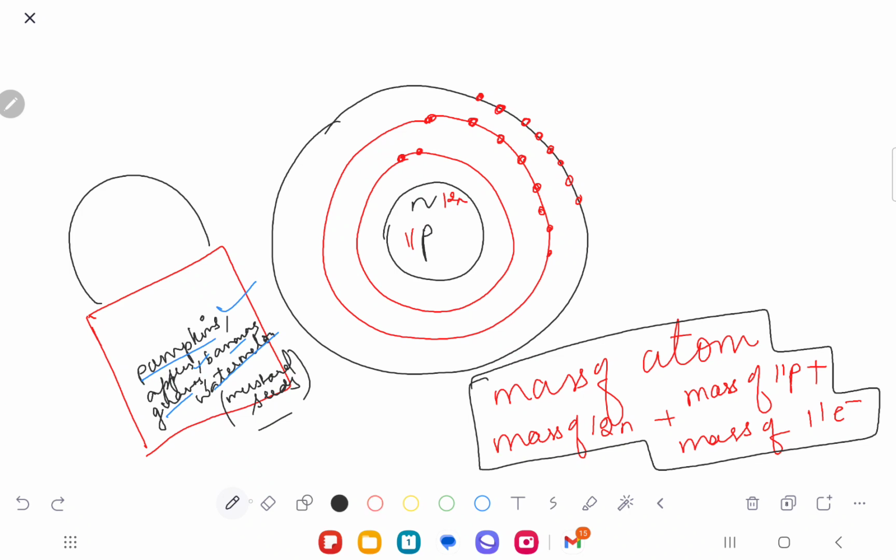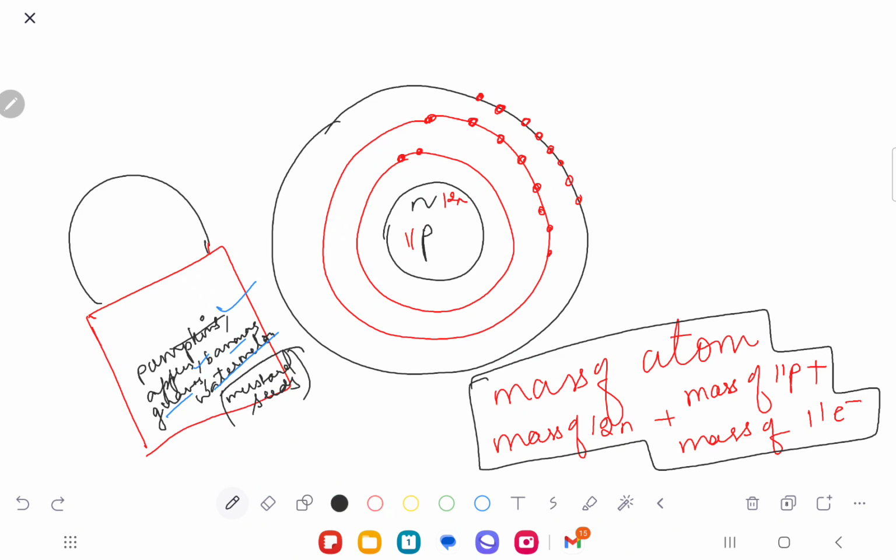But the point is, when I have all of these pumpkins, apples, bananas, guavas, who do you think is actually making the mass of this bag? Tell me. The big fruits. All the big fruits. And mustard seeds, even though they are there, they would be so light that counting their mass would be negligible. It is not going to affect the mass of the bag. Are you understanding?